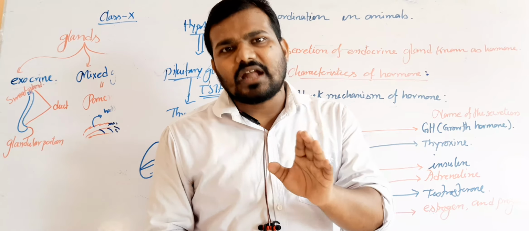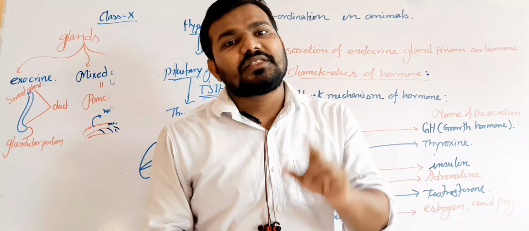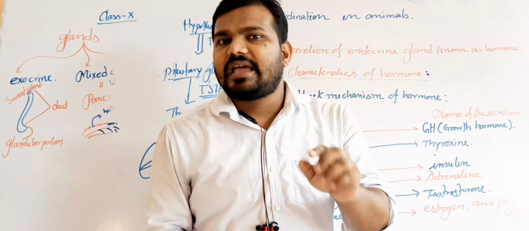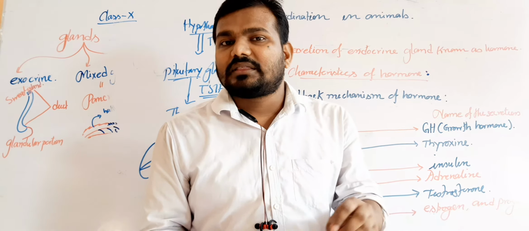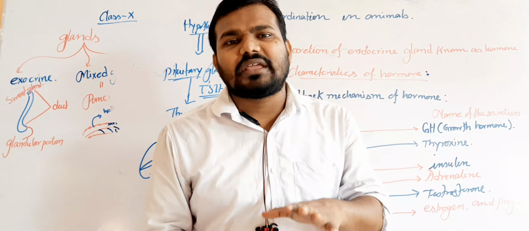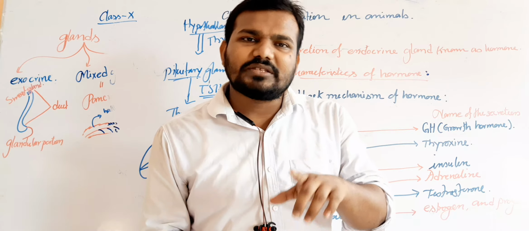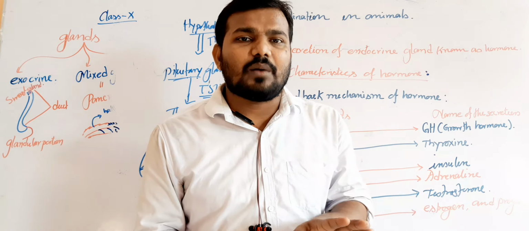When the bone starts to deposit calcium and phosphorus, the length of the bone increases, hence performing the growth. High secretion of growth hormone in childhood causes gigantism in adulthood.